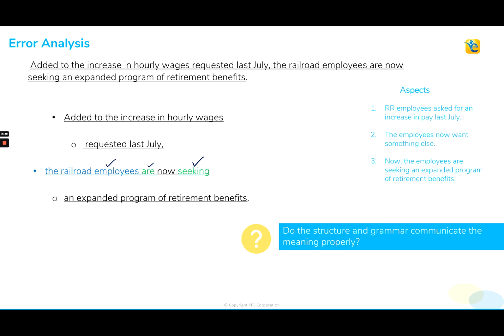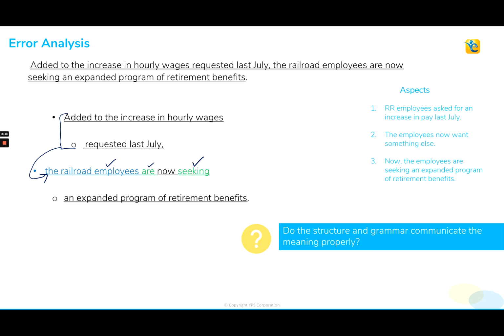Now I'm going to check the modifiers, and I see at the top I have this opening modifier added to the increase in hourly wages requested last July. And I know anytime I have an opening verb-ed modifier, that modifier is going to directly associate with the subject of the sentence first and foremost. So that is going to directly modify the railroad employees. So I have to ask, does that even make sense? Are the railroad employees added to the increase in hourly wages requested last July?